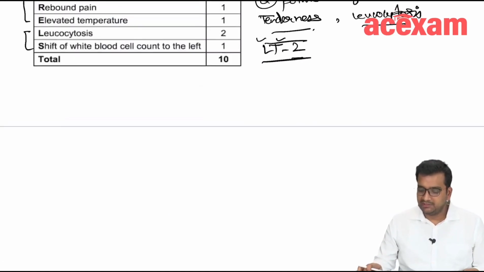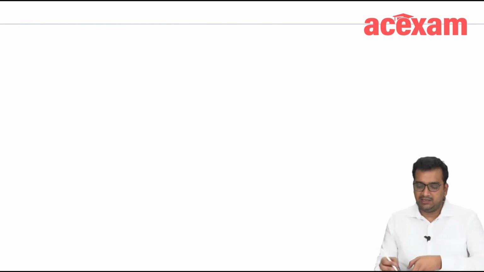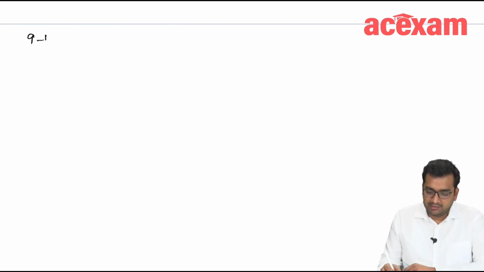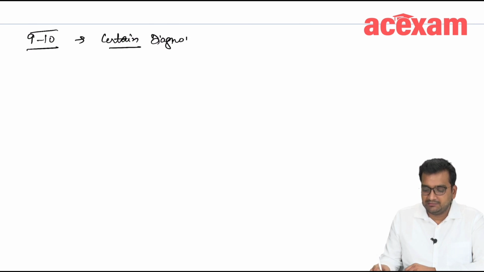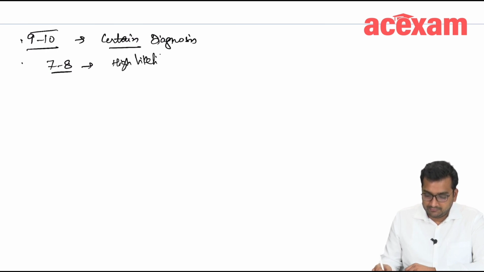Now, out of this 10, if there is a score of 9 or 10, then the diagnosis of acute appendicitis is certain. If there is a score of 7 or 8, then it is a high likelihood of diagnosis.